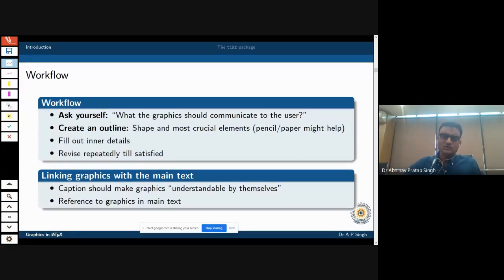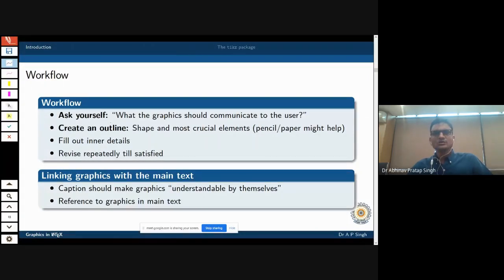Whenever you are linking those graphics with the main text, again you see the importance. For example, in any very good book written by renowned people, you will always see that their captions are very long and very descriptive. Sometimes you do not find much discussion about the figure in the original text, but most of the discussion is in the caption. So the captions should be descriptive, and they are an integral part of your graphics, because they tell the reader about the important or salient features of the graphics.